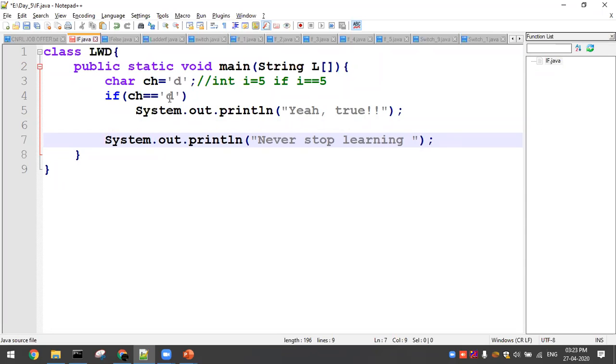Guys, listen, suppose the condition is not equal, what will happen? Not equal to 'd'. Let me go ahead with a different value. Yeah, not equal to is also fine. Here the condition is not equal to, but this condition only covers this one line statement, right?